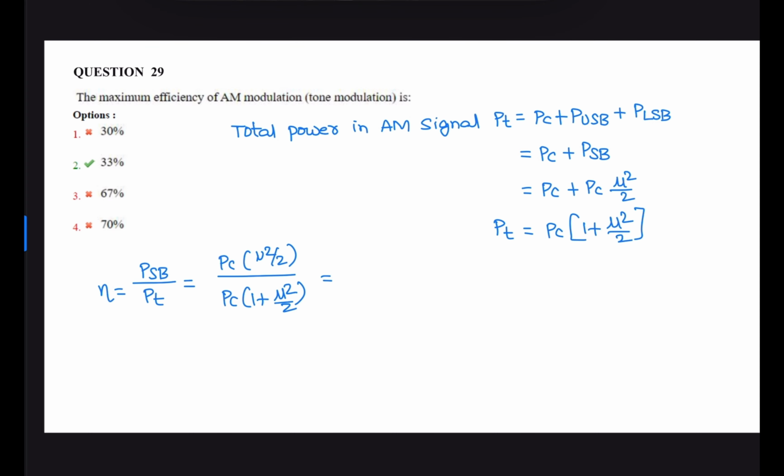So Pc gets cancelled. Its value is mu square by 2 plus mu square. The efficiency is maximum when the modulation index mu is 1. If mu is 100 percent, then efficiency is maximum, that is 1 square by 2 plus 1 square, which is 1 by 3. The value of maximum efficiency is 33.33 percent. Therefore, the maximum efficiency of a single tone amplitude modulated signal is 33 percent.